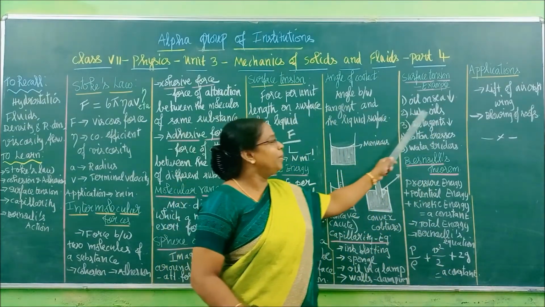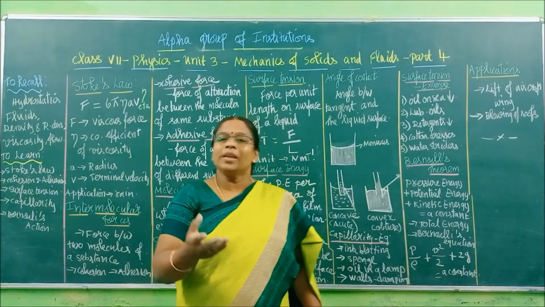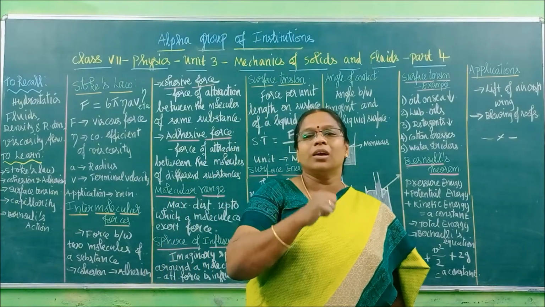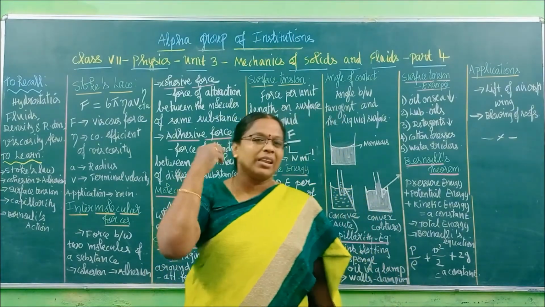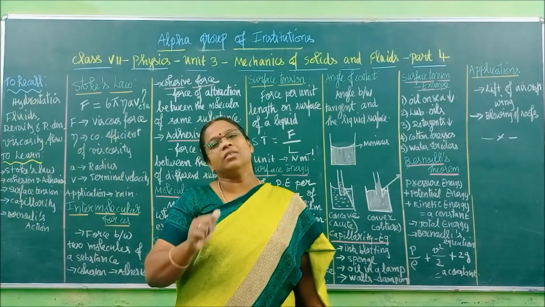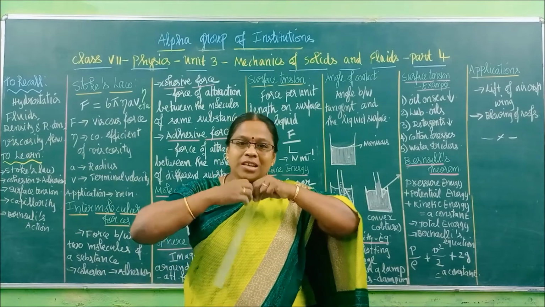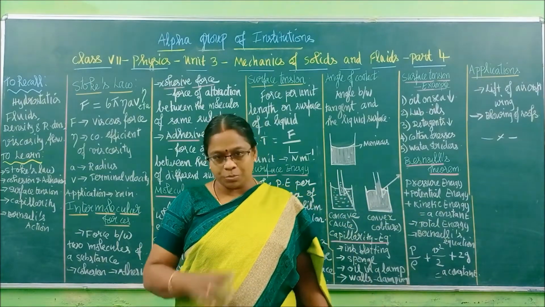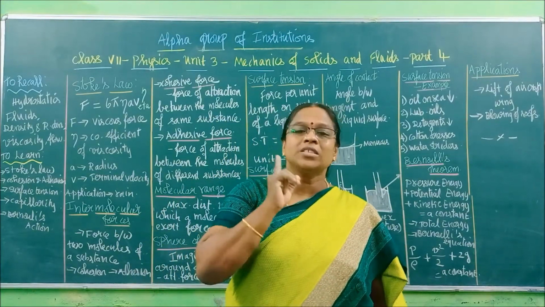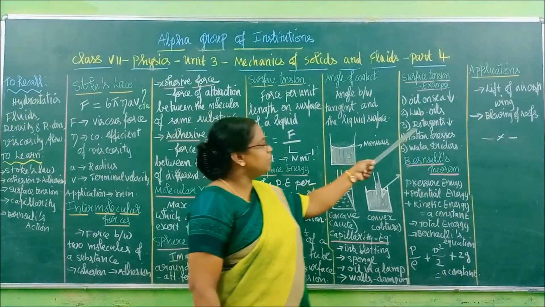Next one is lubricating oils. Lubricating oil means what? In our vehicles, when there is some creaking sound, one oil or grease we apply. That spreads out easily because of this property called surface tension. Okay. Next one, we use detergents.